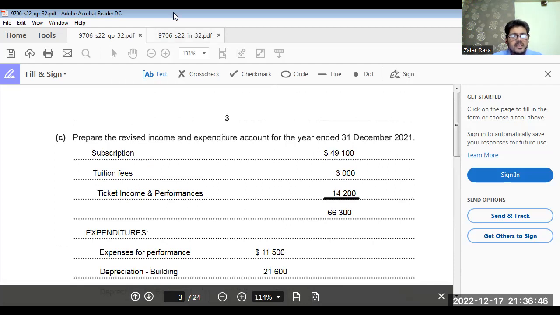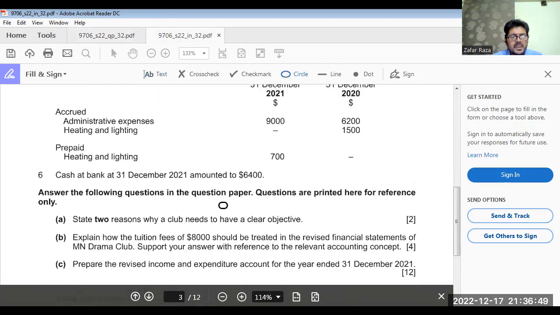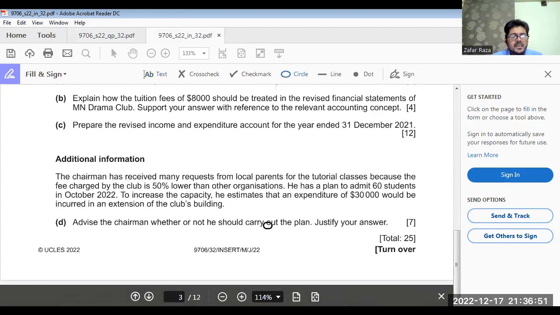Now again, move to the next part, C. The chairman has received many requests from local parents for the tutorial classes because the fee charged by the club is 50% lower than other organizations. He has a plan to admit 60 students in October 2022. To increase the capacity, he estimates that an expenditure of $30,000 would be incurred in an extension of the club's building. Advise the chairman whether or not the plan should be carried out. Justify your answer. Now, things.